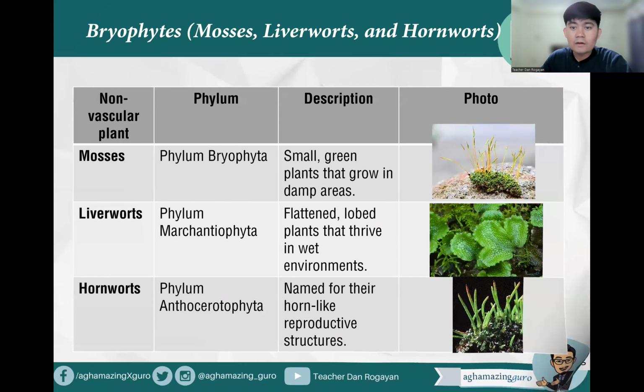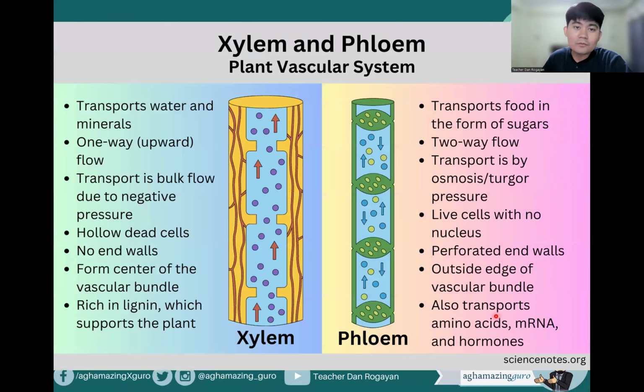And if you want to compare the xylem and the phloem, or the plant vascular system, so for xylem, these actually transport water and minerals. So xylem, water and minerals. Phloem, food in the form of sugar, so organic substances or nutrients. Okay? Xylem, water and minerals. Phloem, food or sugar. Okay?